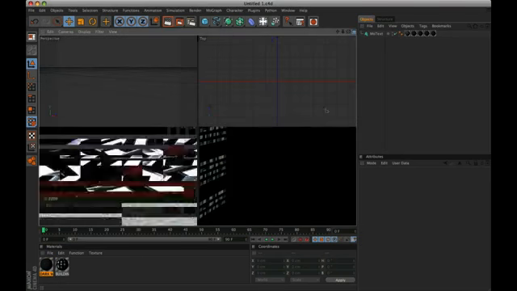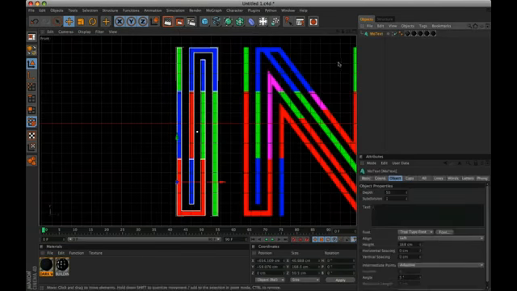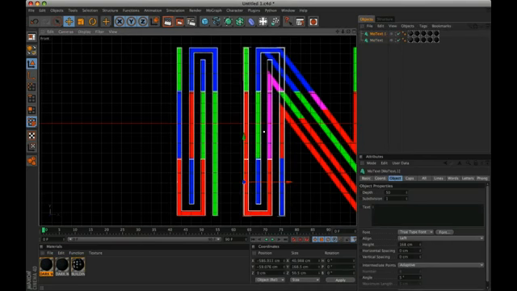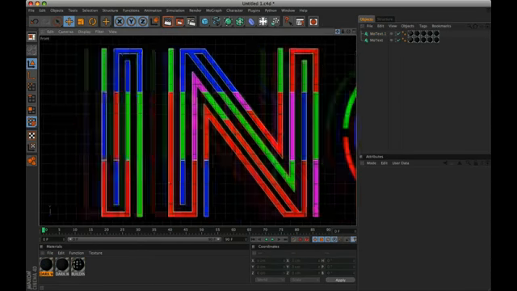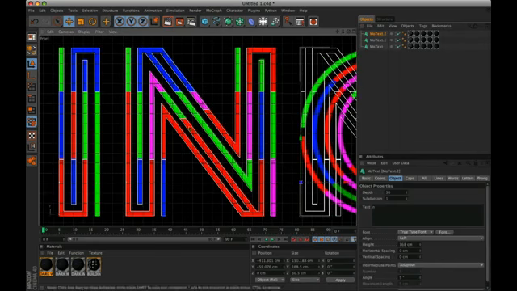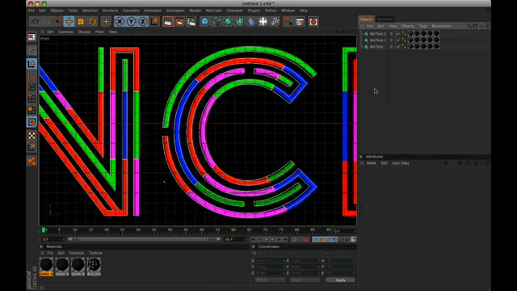We return to the front view. Duplicate the I letter, position it, and write N lowercase. Repeat the step to compose all the letters of the Inception logo.